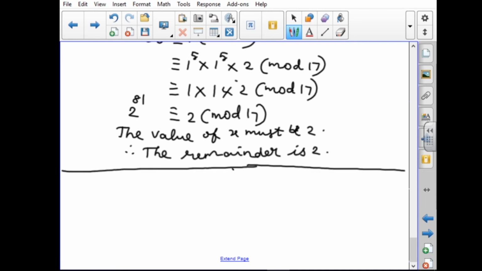Okay, next one, 10th problem. The duration of flight travel from Chennai to London through British Airlines is approximately 11 hours. Okay, they have given the traveling time from Chennai to London, approximately 11 hours.